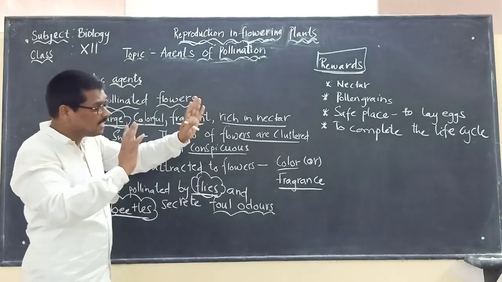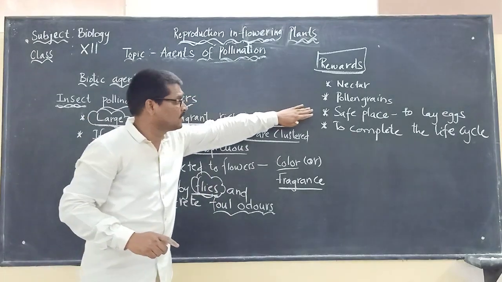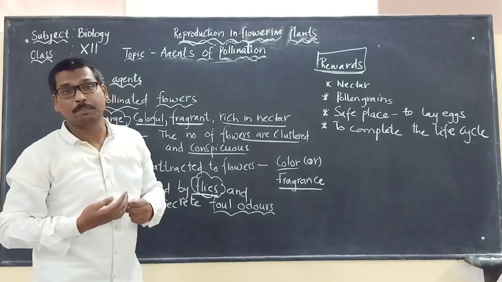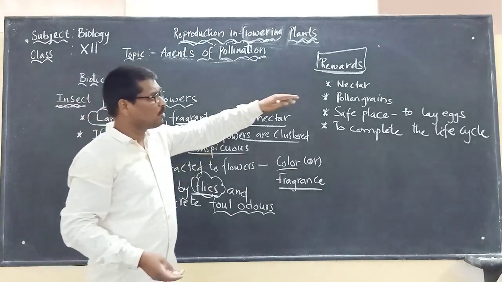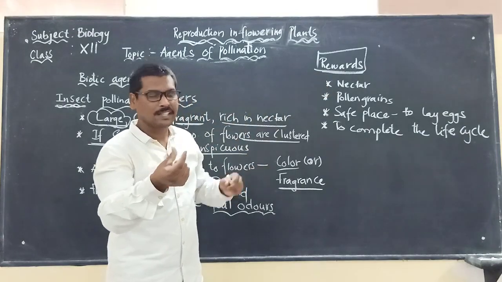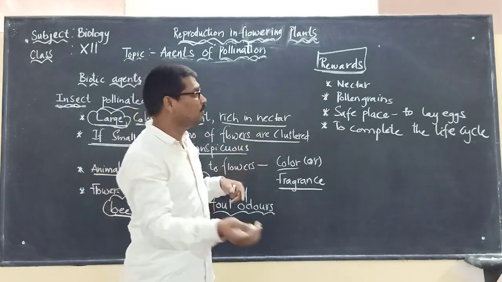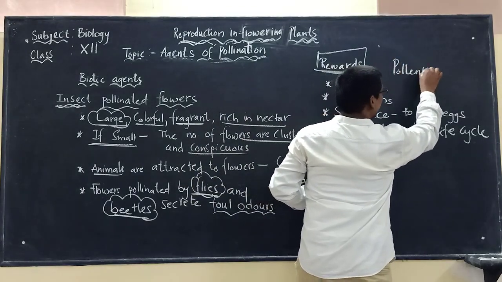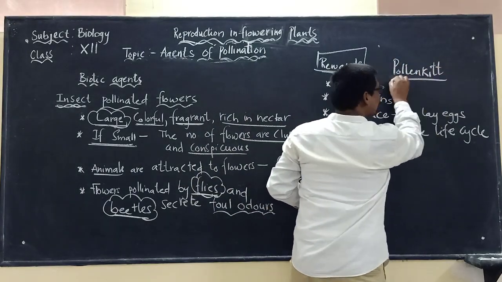So now, when you say nectar and pollen grains, how will pollination take place with the help of the animals? When an insect visits a flower, it will be coated with the pollen grains on its body because of the pollen kit.